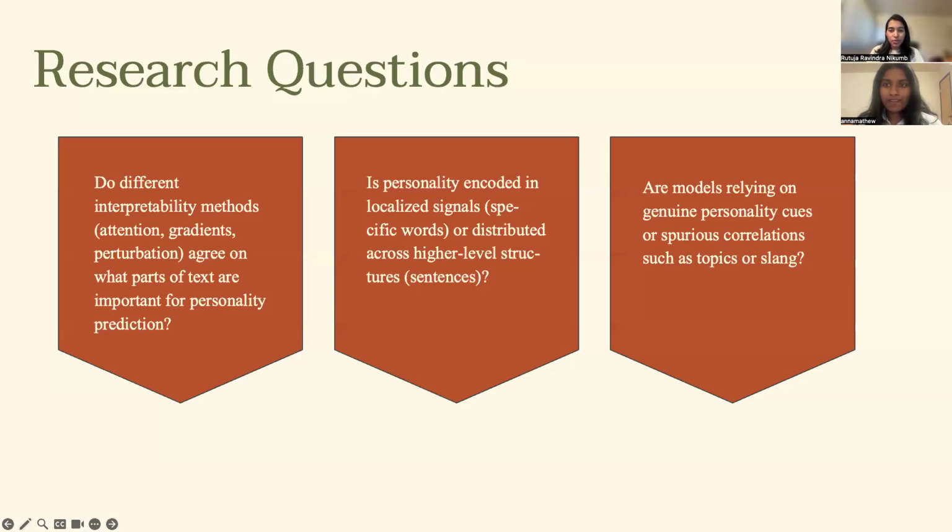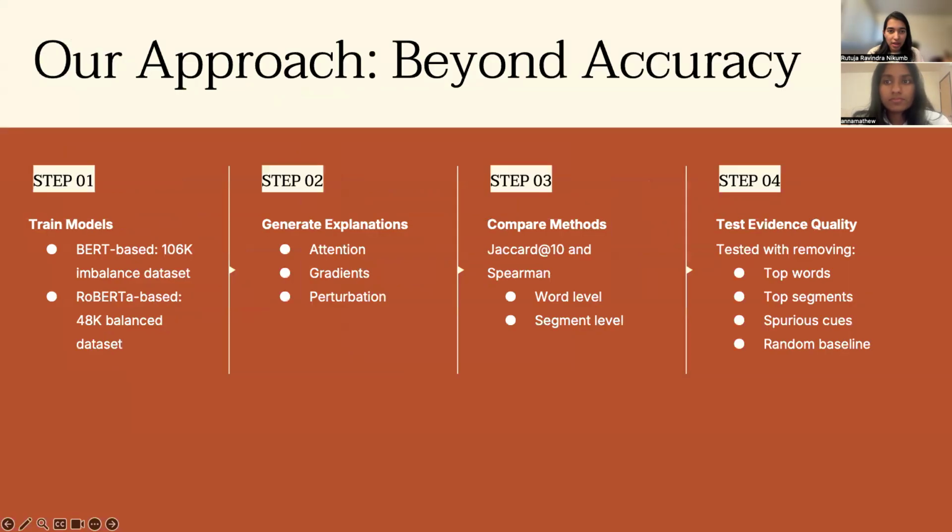Let's go to the research questions. First, do different explanation methods agree? Second, is the model relying more on a few keywords or on broader text segments? Third, how much of the performance comes from spurious topic or style cues?